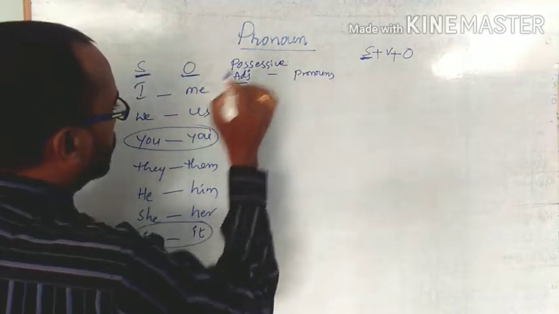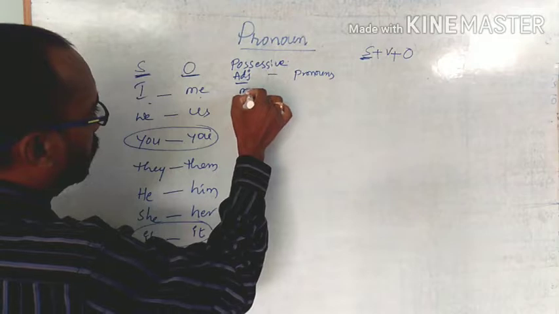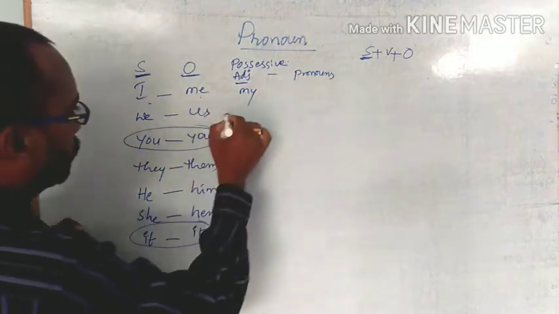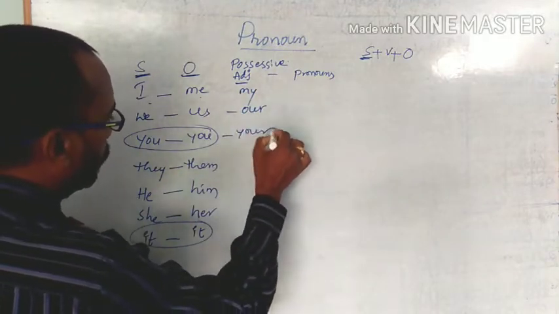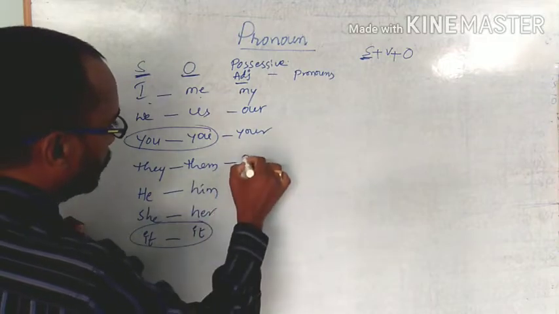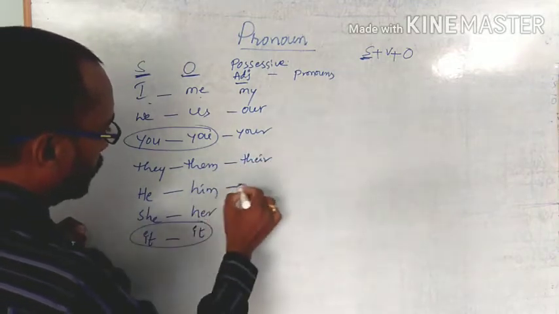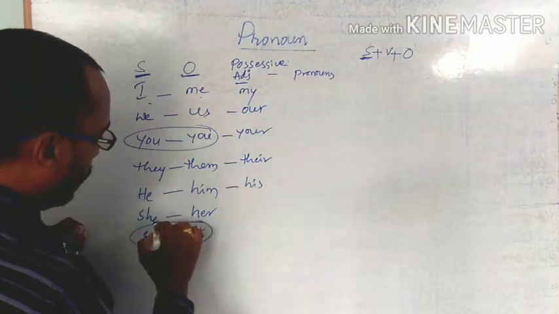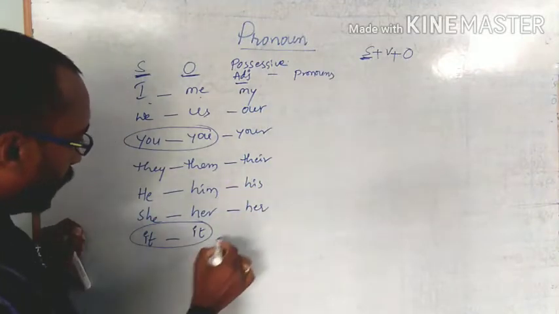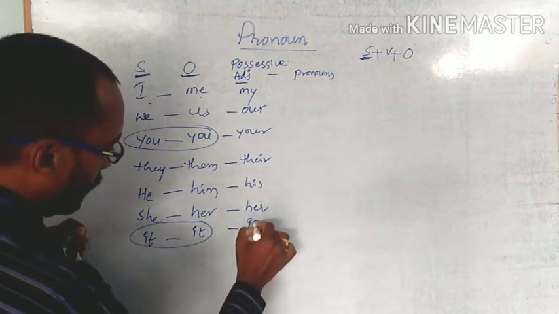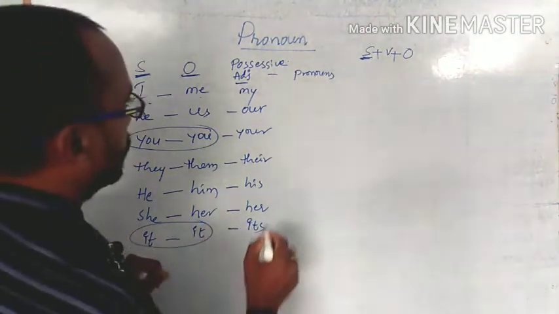Possessive adjectives: I becomes my, we becomes our, you becomes your, they becomes their, he becomes his, she becomes her, and it becomes its.